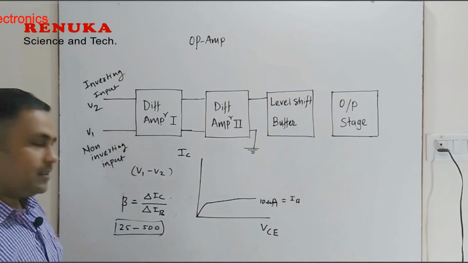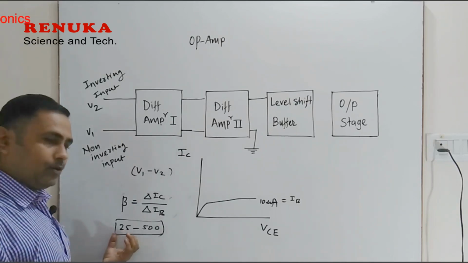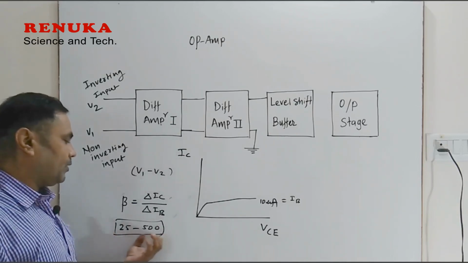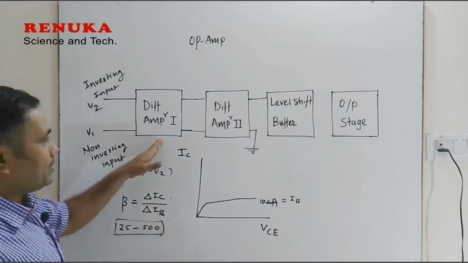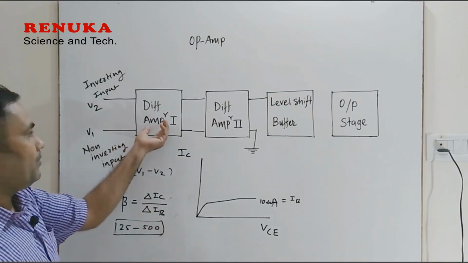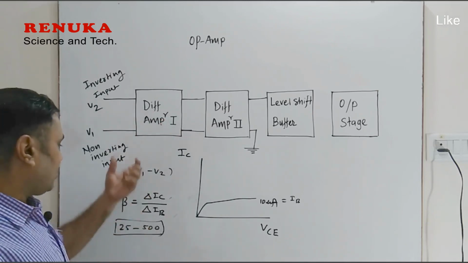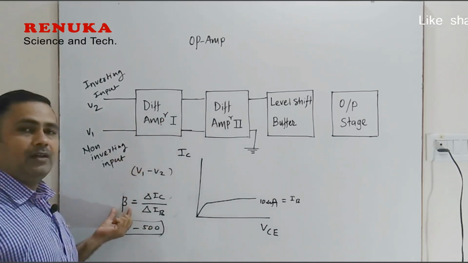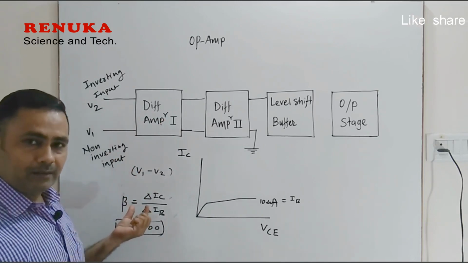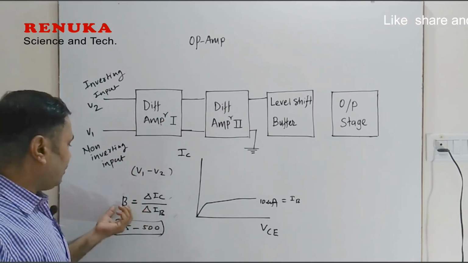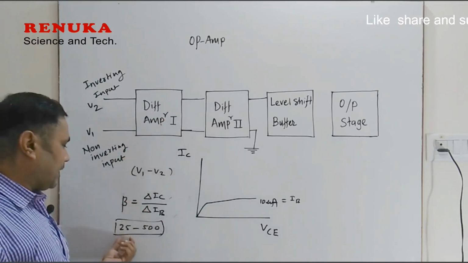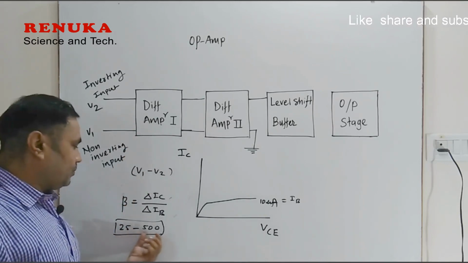So every transistor will have a beta value and that lies between 25 to 500. Now in the operational amplifier, the differential amplifier used must have high gain. The current amplification factor actually defines the gain of the amplifier. So if you want high gain, we must have a gain factor which should be maximum.